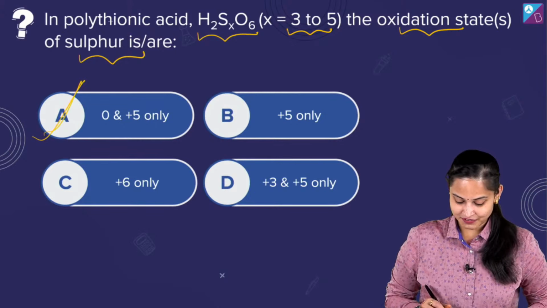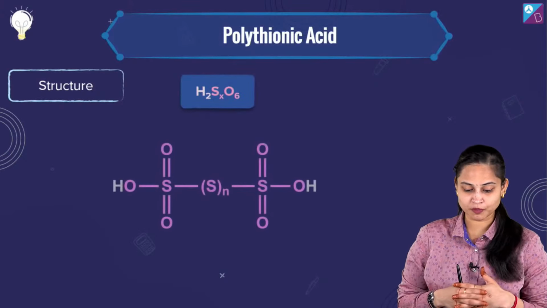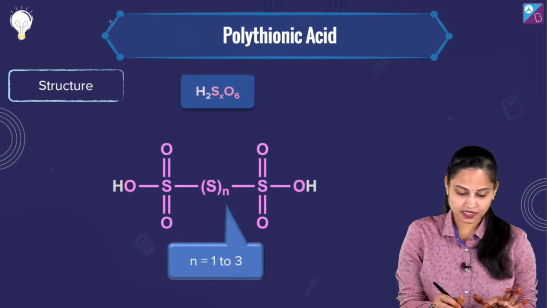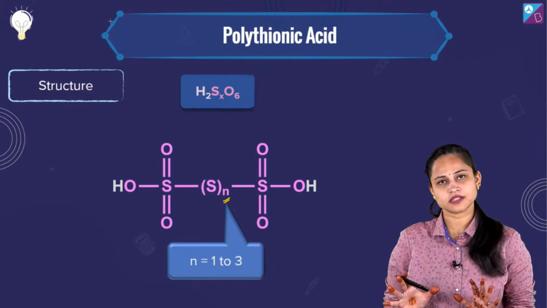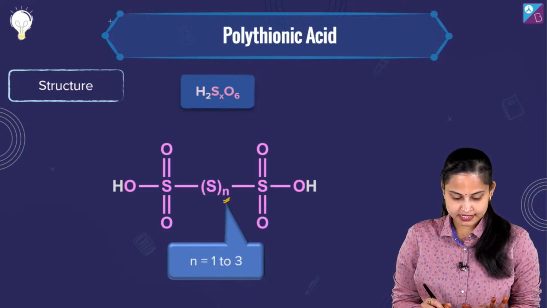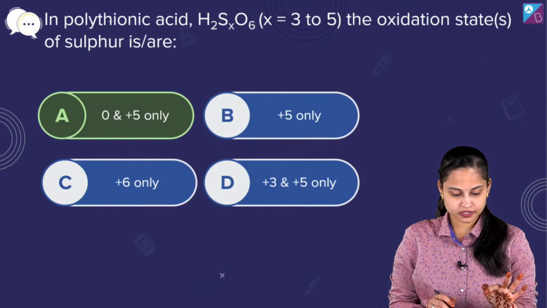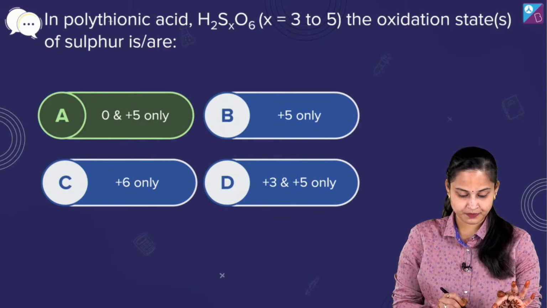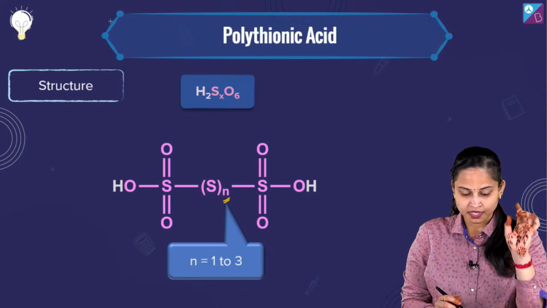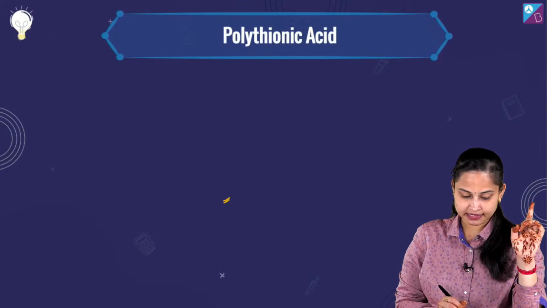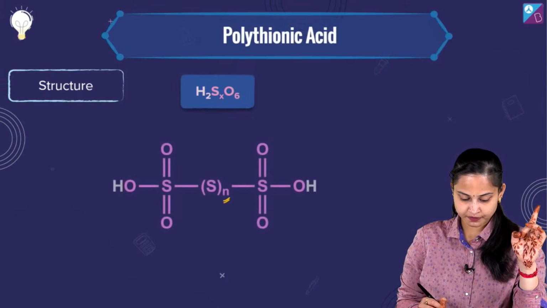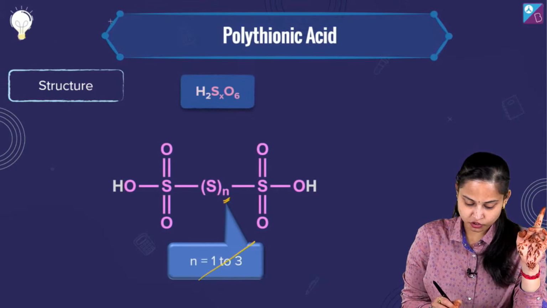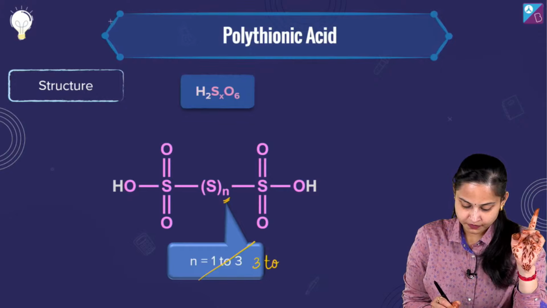Well, over here, if I just talk about polythionic acid, so this n is from 1 to 3. We can just say, fine. Okay, n is equal to 1 to 3. Moving ahead, your answer will be option number A. Well, let me tell you one thing. Where do we have to take x from and to? In the question it's given 3 to 5. It's 3 to 5. Okay. So here it should actually be 3 to 5.